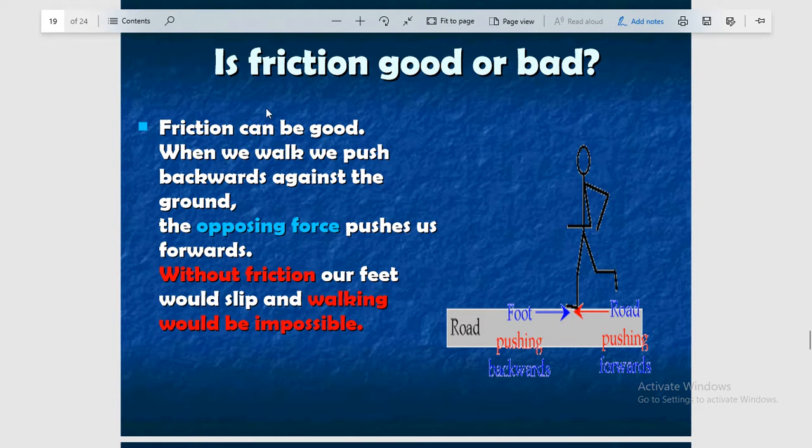Now let's see if friction is good or bad. So friction can be good when we walk, we push backward against the ground. The opposing force pushes us forward. Without friction our feet would slip and walking would be impossible.